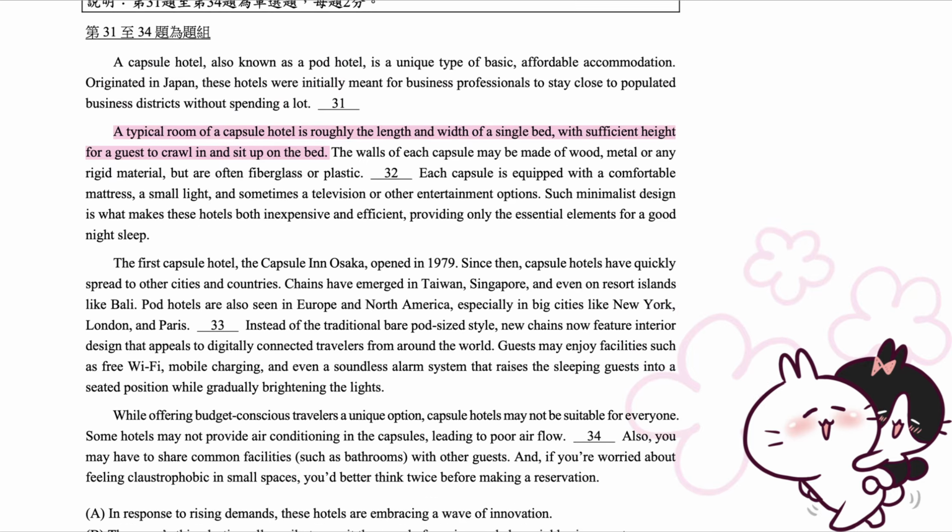A typical room of a capsule hotel is roughly the length and width of a single bed, with sufficient height for a guest to crawl in and sit up on the bed. The walls of each capsule may be made of wood, metal, or any rigid material, but are often fiberglass or plastic. The chambers are stacked side by side, 2 units high, with the upper rooms reached by a ladder.